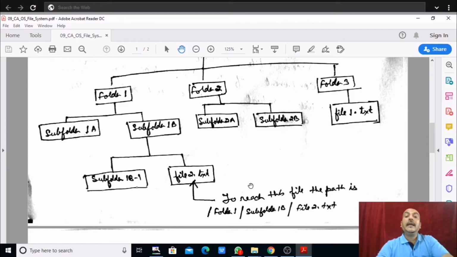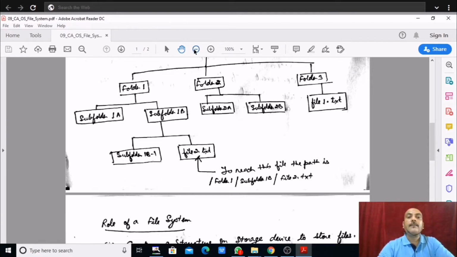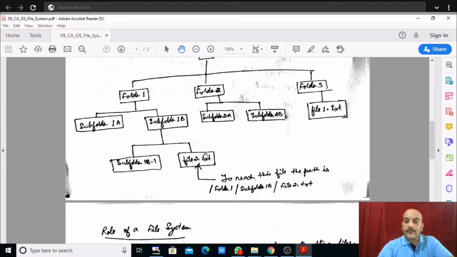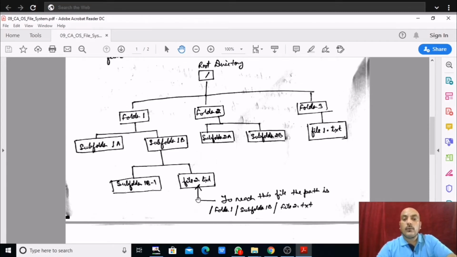Now the question will be asked like this: the figure will be given and it will be asked to you that to reach here, if someone wants to access file2.txt or someone wants to access file1.txt, then what will be the path to access that specific file? Understand this, what the question will be. So here the tree structure will be given from root to endpoint, right?